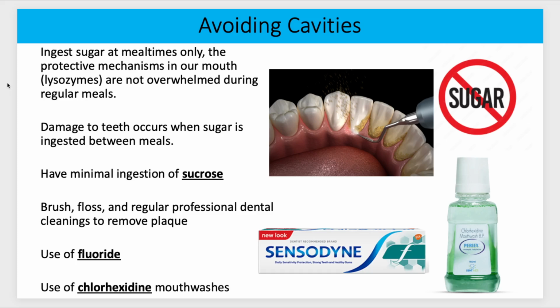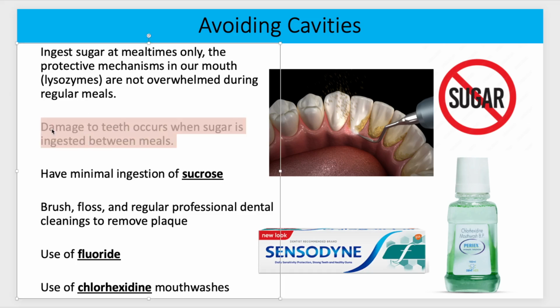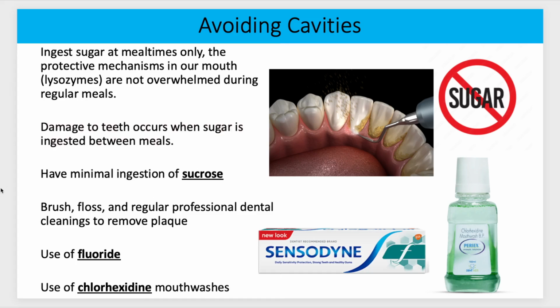So if you eat sugar between meals, like you like to snack on sweet things and muffins and Twinkies, well, it's between the meals where you're going to get damage to your teeth. So obviously limiting how much sugar you eat is a great way to avoid this because then you're going to avoid that sugar becoming an acid from that bacteria interacting with it and breaking it down. So avoid sugar. Also, things you don't think about that are also sugars, like bread, tortilla chips, anything that has carbs in it is sugar, and it does the same thing. So you may eat a piece of bread in between meals, and that's just as bad as eating a cookie because it's a ton of sugar for that bacteria to ferment.